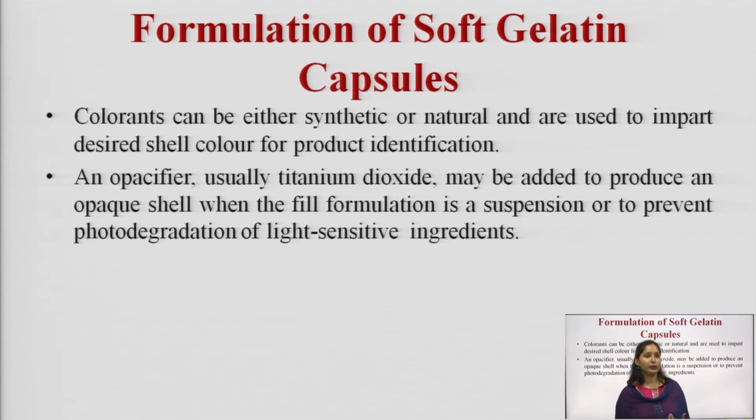Then opacifier, for example titanium dioxide, is added to make the shell opaque. An opacifier, usually titanium dioxide, may be added to produce an opaque shell when the film formulation is a suspension, or to prevent photodegradation of light sensitive ingredients.